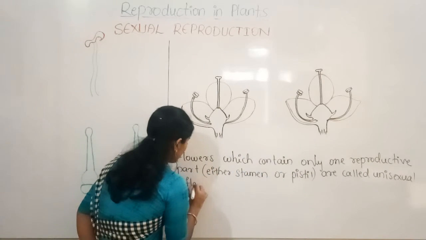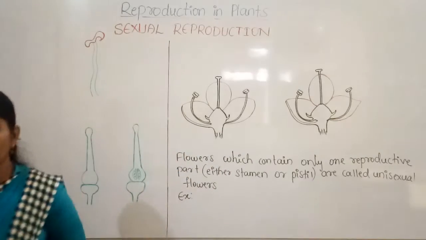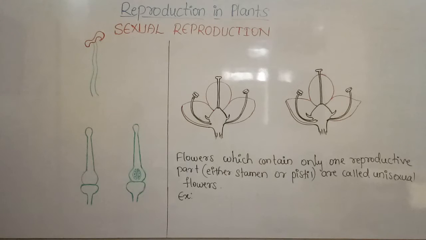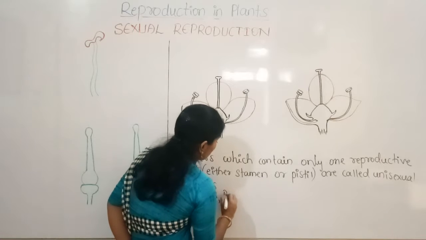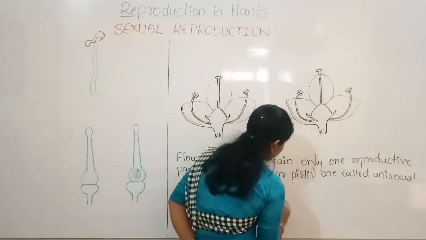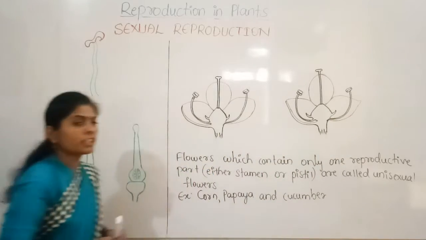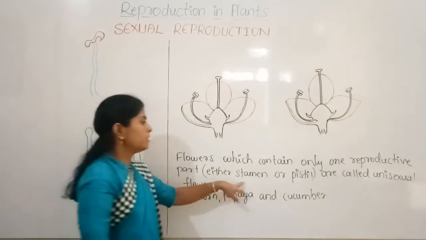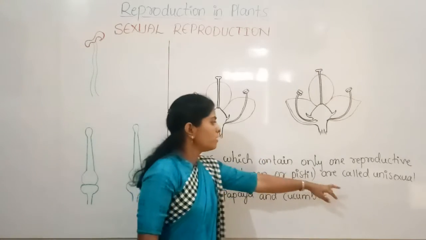Examples we can give: corn, papaya and cucumber. So they have only one reproductive part, either the stamen or pistil.